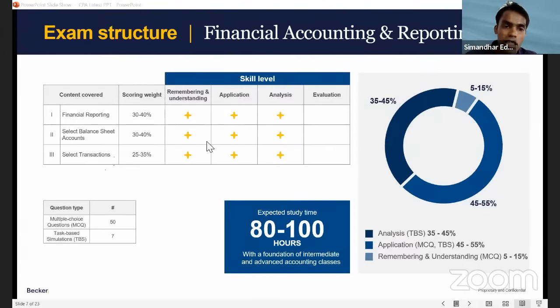Okay. Now see there, guys, remembering and understanding, right? And application, analysis, evaluation related part is removed. Can you see that, everyone? Yes, guys, in skill level, evaluation is removed. That means solving related questions of our computation, very tough high-end simulations have been completely removed. So what is a simulation? It's a case law oriented question. So they give a case to you, right? Case simulation. I'll explain to you how the sims look like. But evaluation is not having anything here, guys.